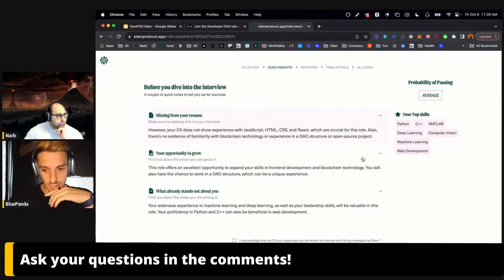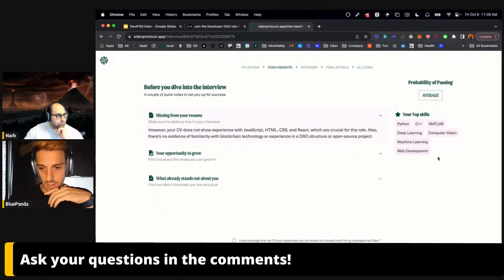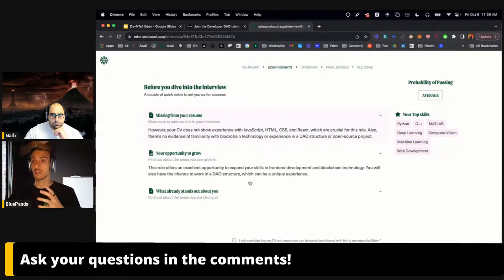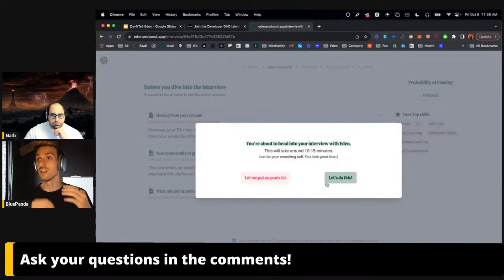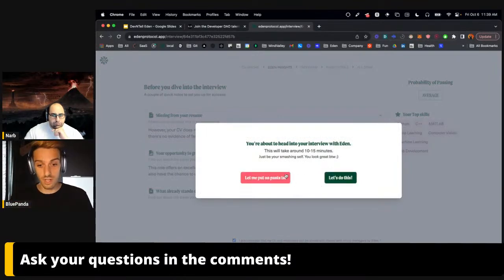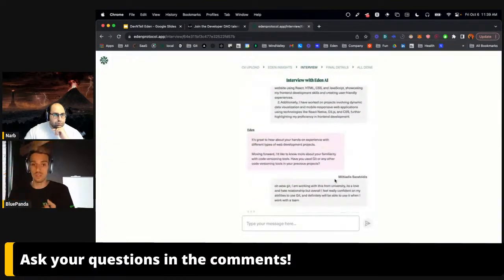So as you can see here, let's close it up. Iden is able to understand that I'm more into ML. It tells me a little bit what I'm missing. And also here, it can tell me how I can grow, how this can help me further. When I actually start that, I personally already did some testing interviews because I'm coding it, so I predict that you will see some things when it comes to the interview. And when I'm ready, I can go through the interview.